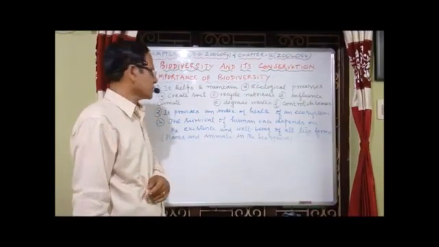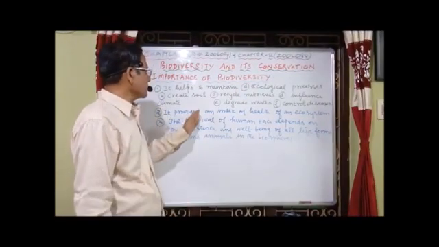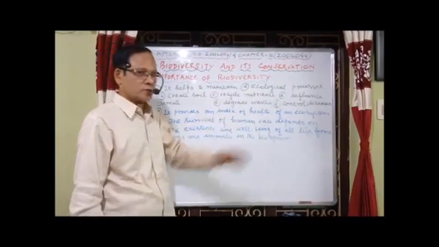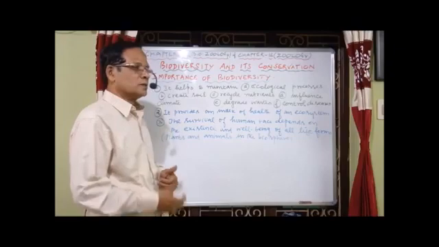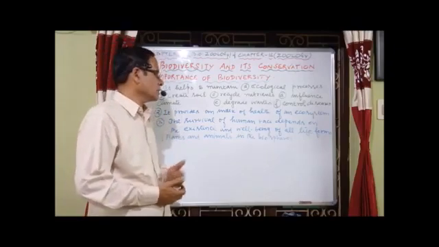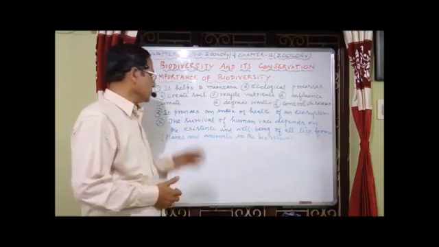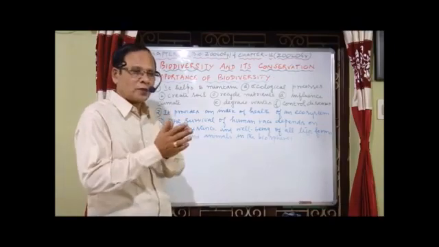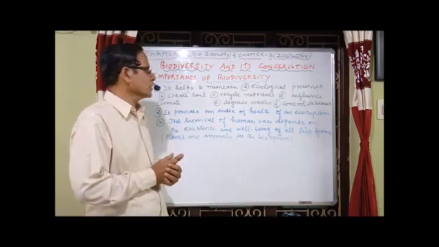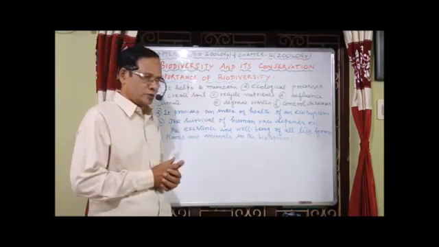Another one, it provides an index of the health of an ecosystem. The third one, the survival of the human race depends on the existence and well-being of all forms of life, both animals and plants, in the biosphere. That's about the importance of biodiversity.